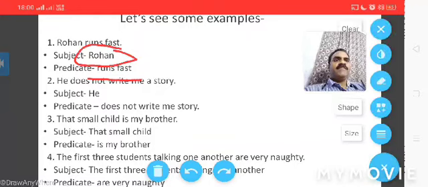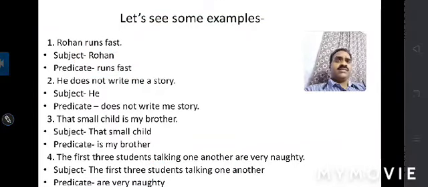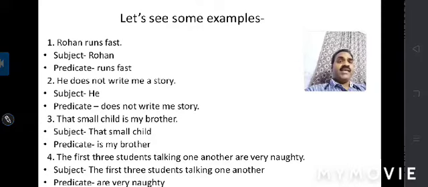Now let's see the second example: he does not write me a story. So here the subject will be he. He is the pronoun here, and the predicate part is does not write me a letter, or does not write me a story. So in this example, you will see the action is done by he. What was the action? That is not writing me a letter. So the impact of the action is illustrated by the predicate part.